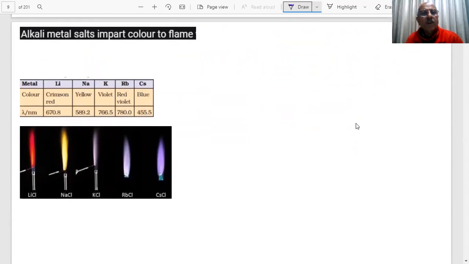The most important property is coming, student. Alkali metal salts impart color to the flame. Flame tests are used, student, for detection of these metal ions. Flame test for detection of metal ions, students.